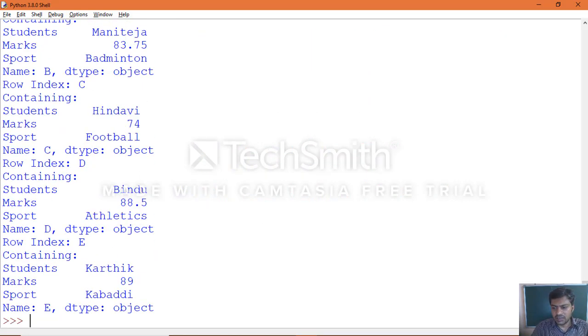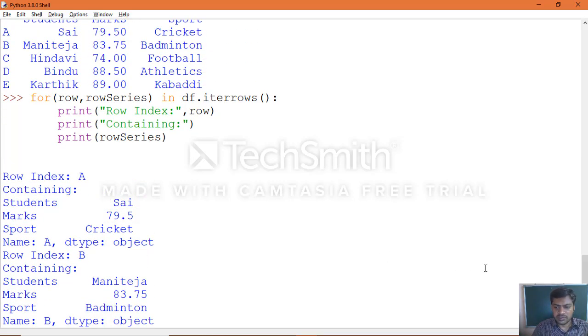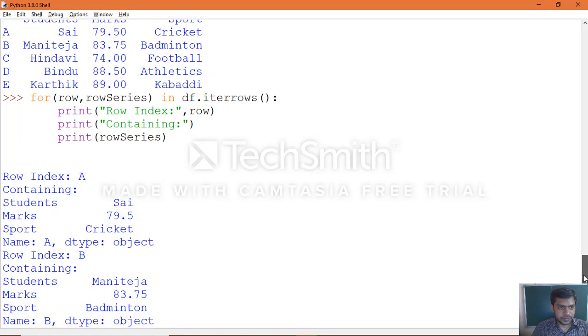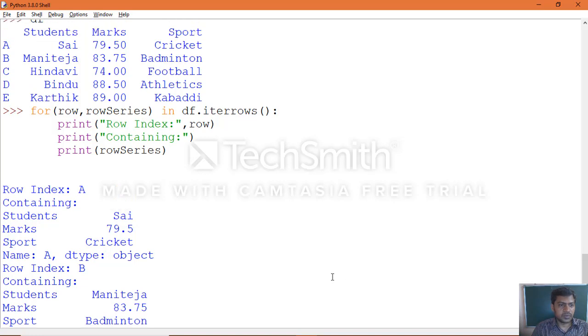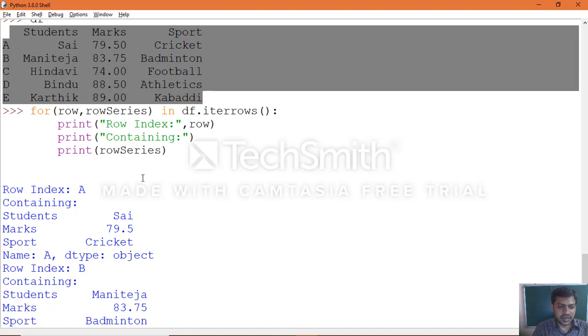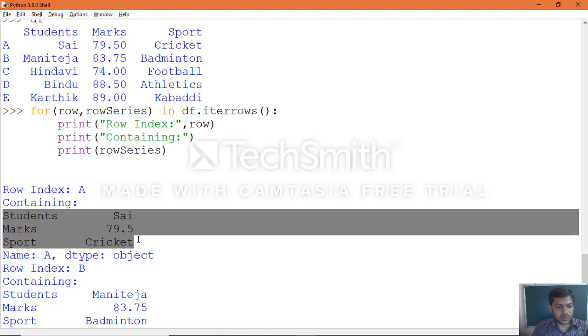Now we'll see the output. See now clearly, earlier it was the default row label names, which we saw as 0 1 2. Now you can see a b c d e. So this is the data frame object where we changed the row label indexes by using the index argument of the data frame. Row index name is a now, and that particular row contains the data frame row information, which you can see: student's name, marks, sport.